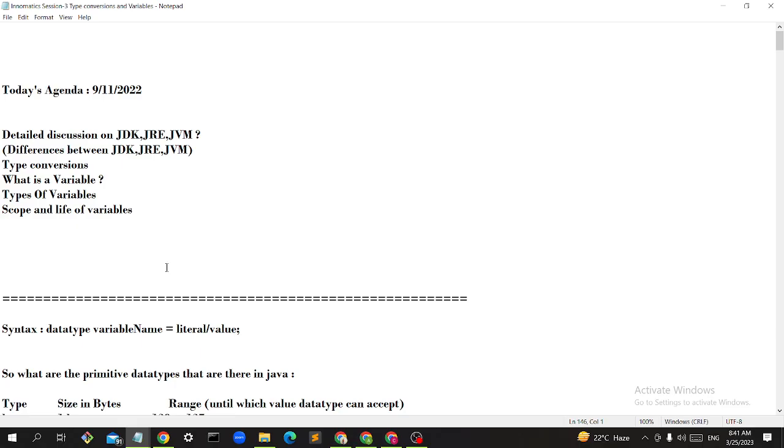So what is meant by type conversion? It converts one data type to another data type. How many types of type conversions are there? Two categories: widening and narrowing, one done by the system and the other done by the programmer. And the operations we have seen: anything with the bigger type will give the bigger type.